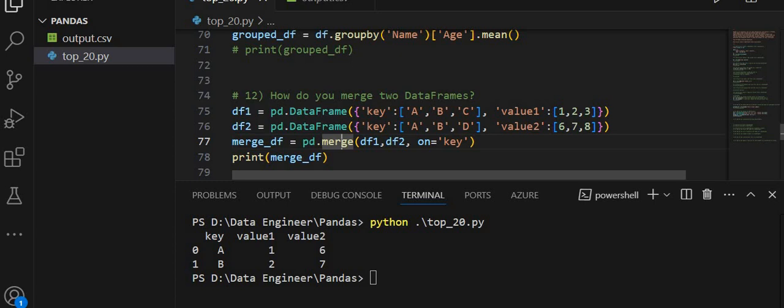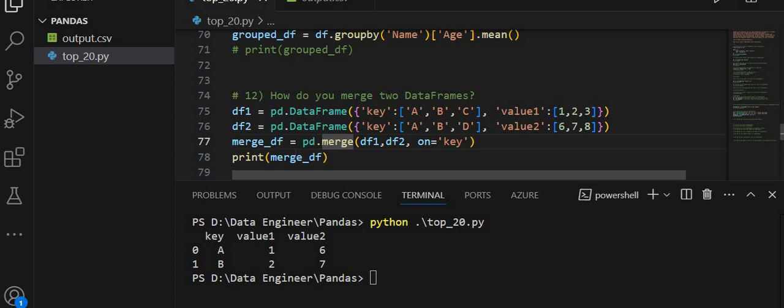What the inner join does in SQL is include only the rows where the key values match in both tables. I do not want to complicate SQL and pandas. So the merge is by default the inner join, which means it includes only the rows where the key values match in both data frames.